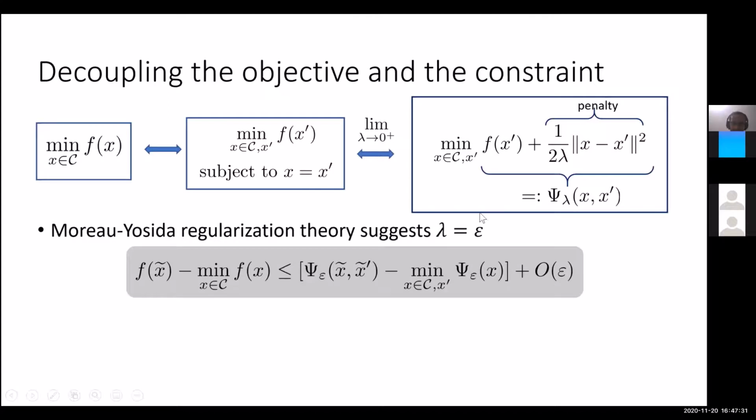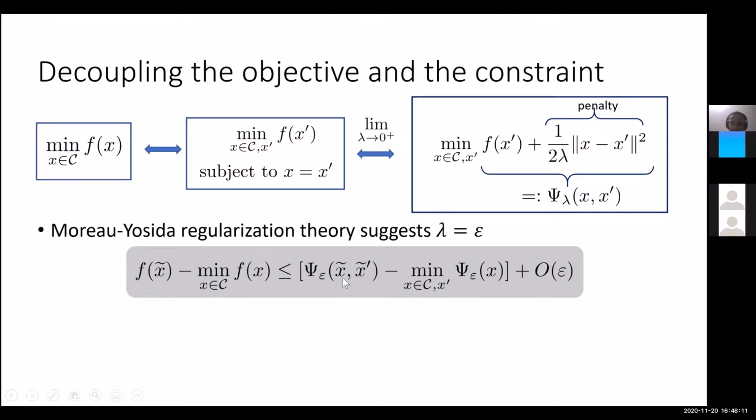And we can indeed show that if you define this entire function to be psi lambda of x comma x prime, right? What the results on the Moreau envelope tell us is that if you have a point x twiddle and x twiddle prime which approximately minimizes this function psi epsilon, meaning that this thing is small, then the function value at the corresponding x twiddle is off from the minimizer by only the suboptimality gap here plus some O of epsilon, right?